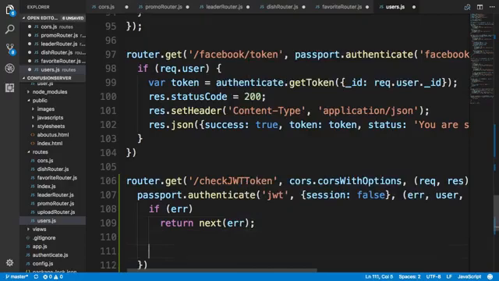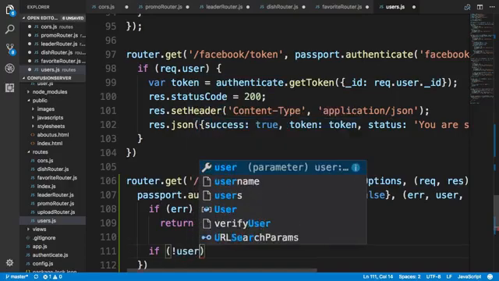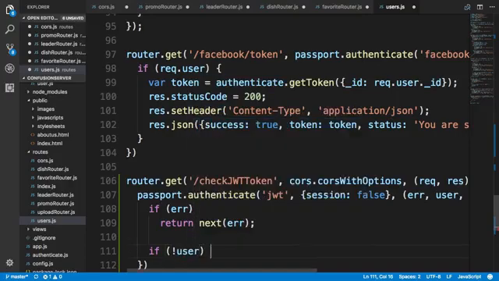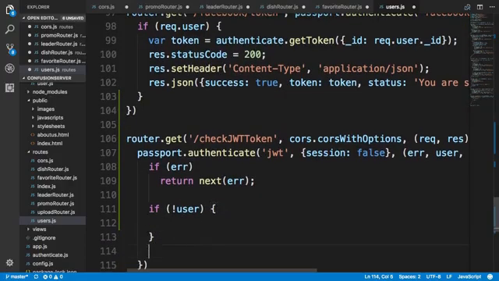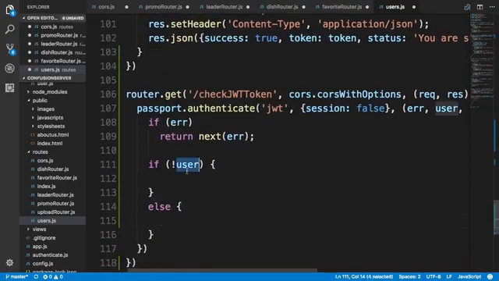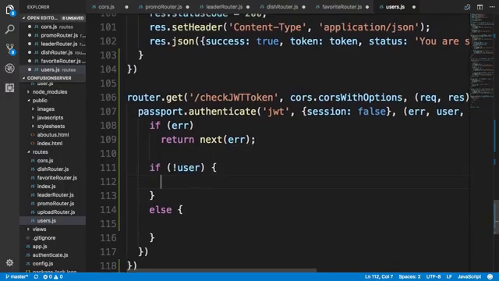And then we'll say if not user, if the user doesn't exist, then similarly else. So which means that if the user object was found from the JSON Web Token and then loaded onto the req.user, then that means that the user is a valid user and so can be allowed to proceed forward. Otherwise, we're going to say that the user doesn't exist, so we need to infer that the JSON Web Token has expired.